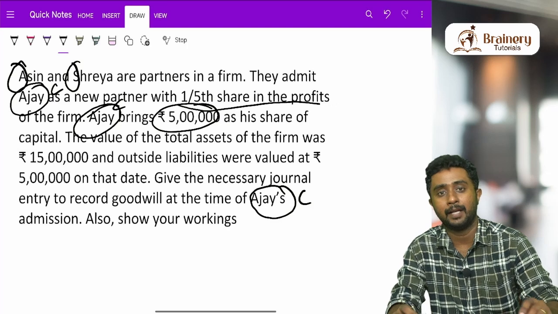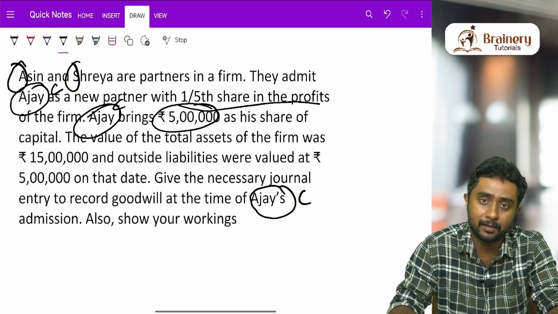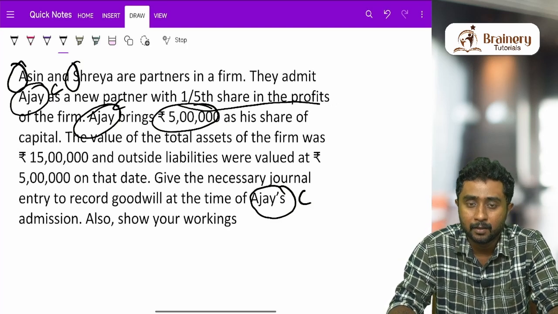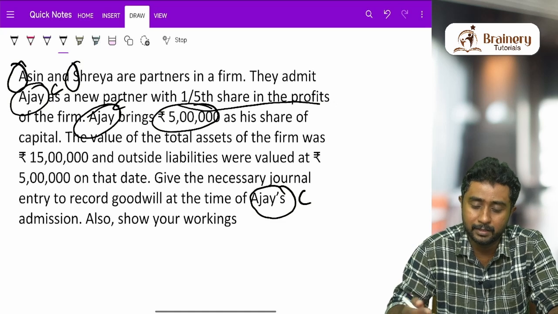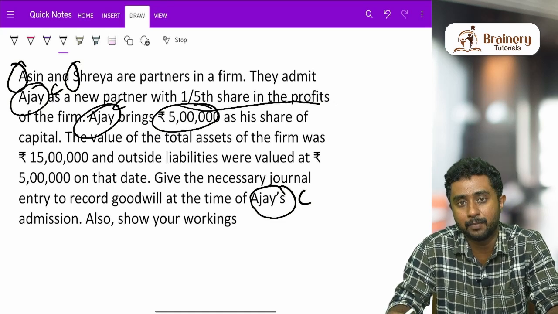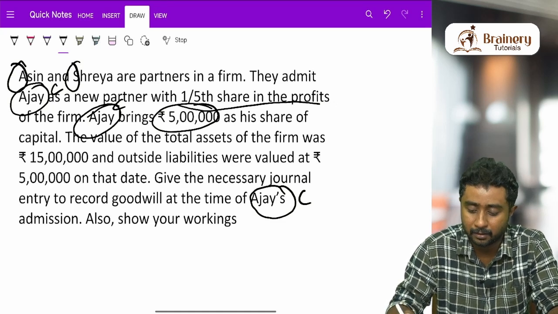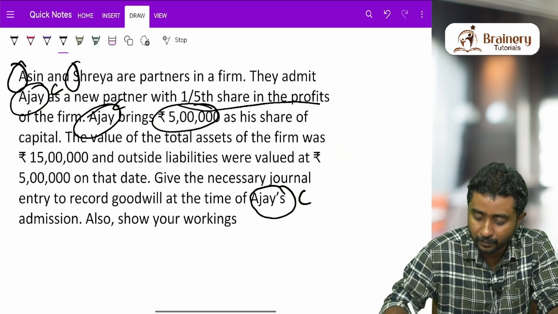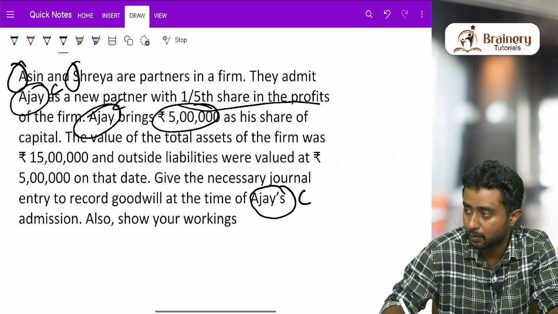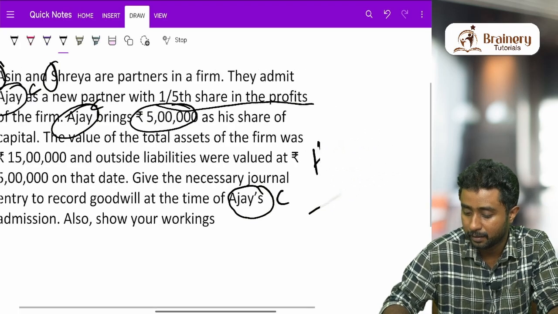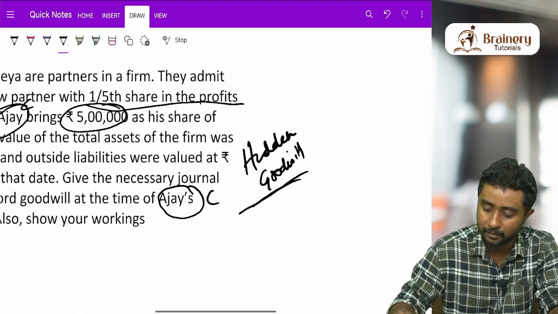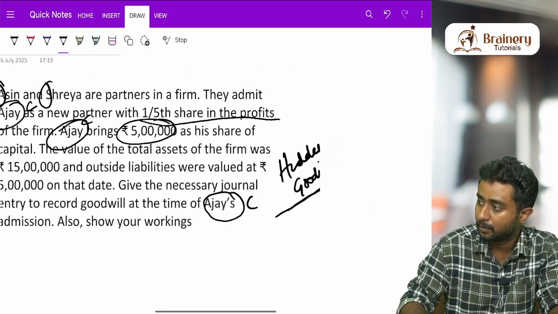The premium for goodwill is calculated on the goodwill of the firm. When goodwill related information is not given in the question, it is a situation called hidden goodwill, which we are trying to do here.